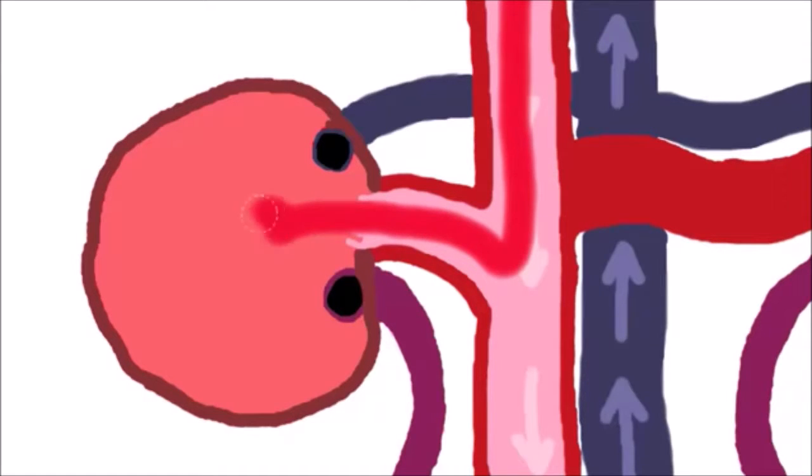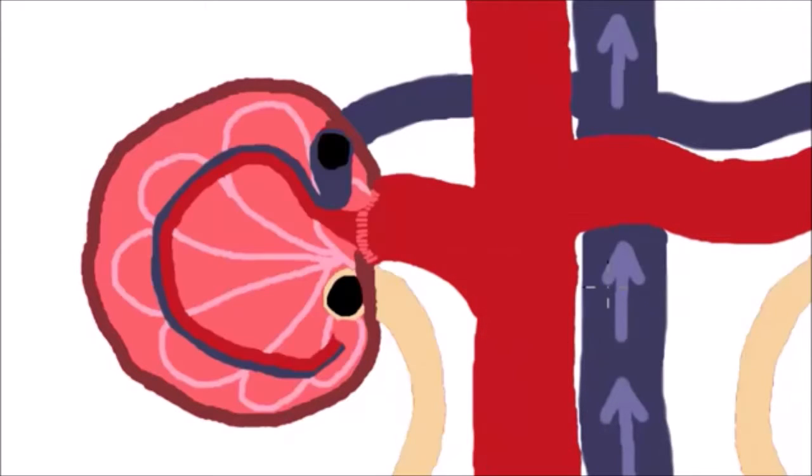The blood is filtered by the kidney, and the clean blood, or filtered blood, flows out through the vein, and then the filtrate, so the stuff that we've gotten rid of, goes into the ureter, and that's what we call urine. Let's take a little bit closer look at the filtration system of the kidney. The blood flows into the individual little nephrons of the kidney, so the little units of the kidney. In here there's a filter.